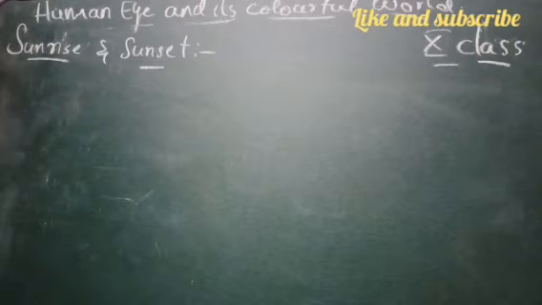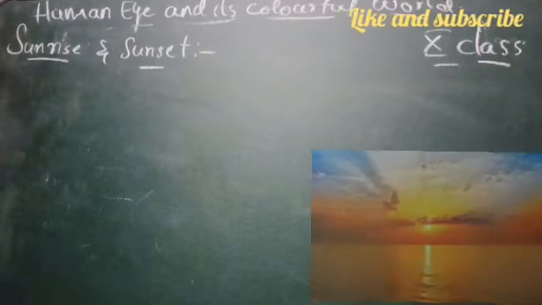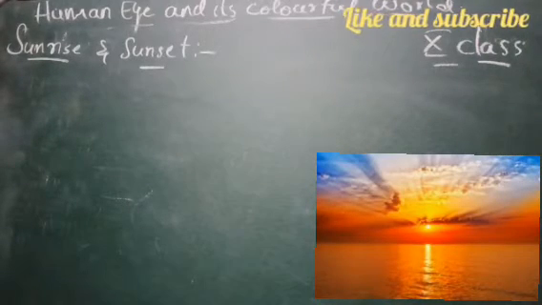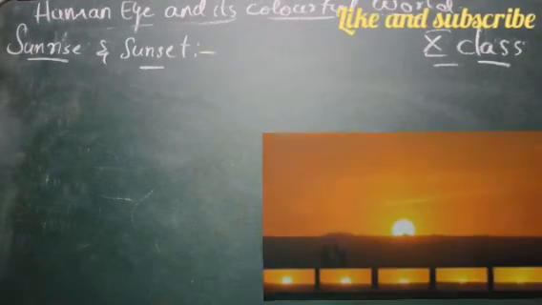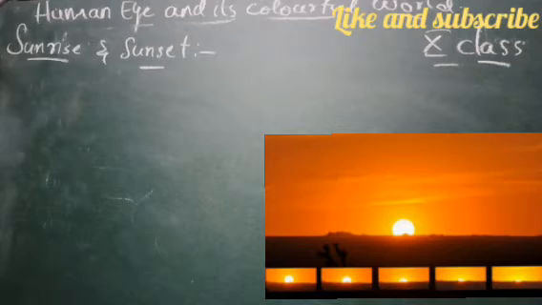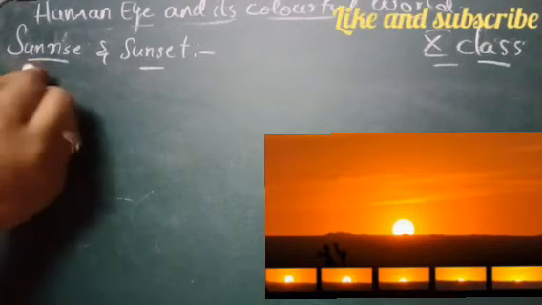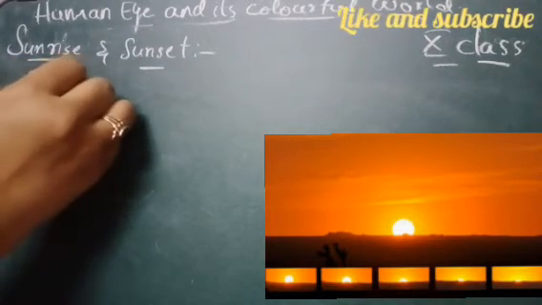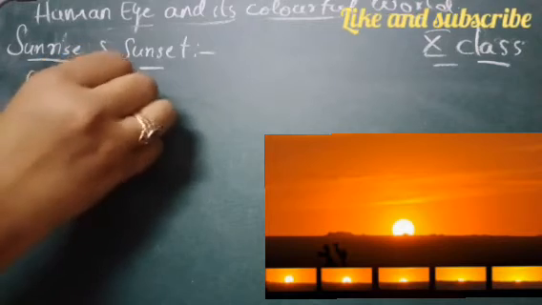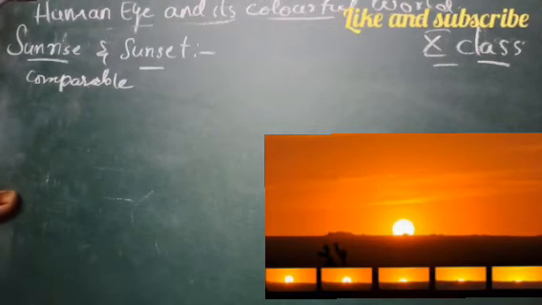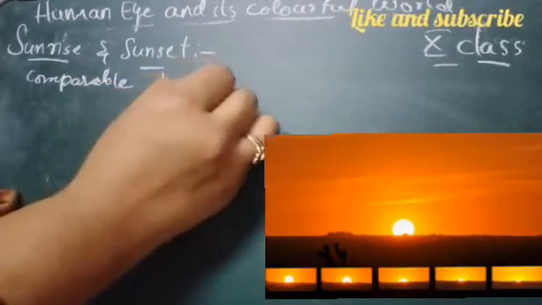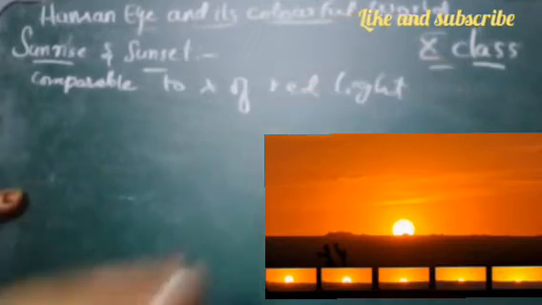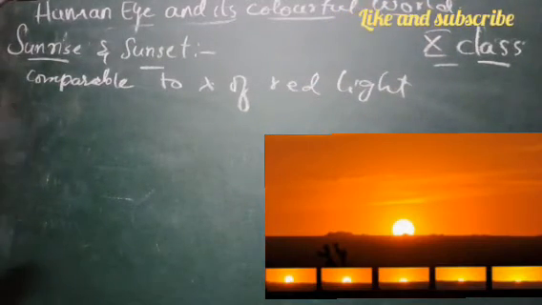So one more thing, why does the sky appear red in color during sunrise and at sunset? We have seen that blue color appears, white color appears, and now red. As we have seen, the molecules which have a comparable wavelength will act as the scattering centers, right? The molecules which are comparable to the wavelength of red light are fewer in the atmosphere.